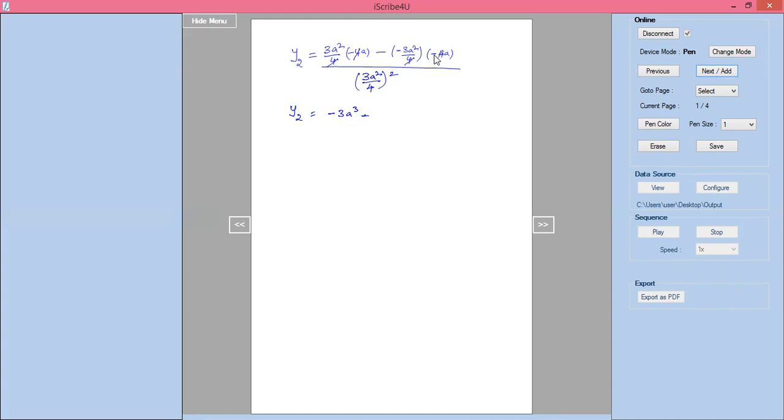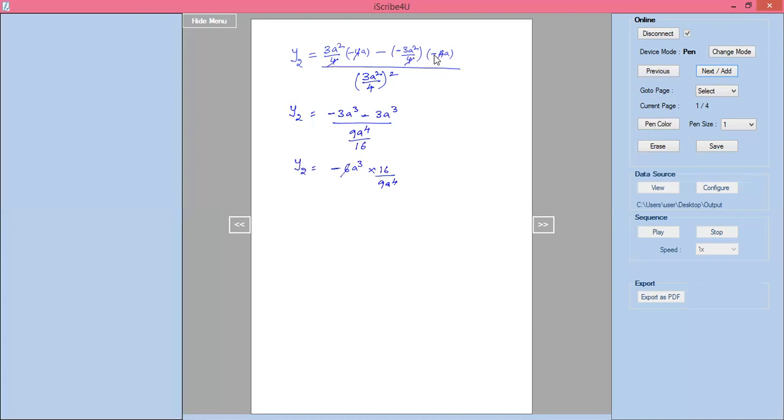You will get minus 3a cube, minus 3a cube divided by 9a power 4 divided by 16. Now y2 equals minus 6a cube into 16 divided by 9a power 4. I have reversed this.